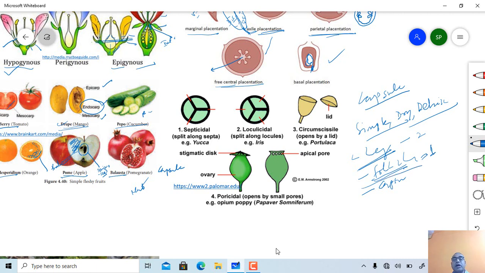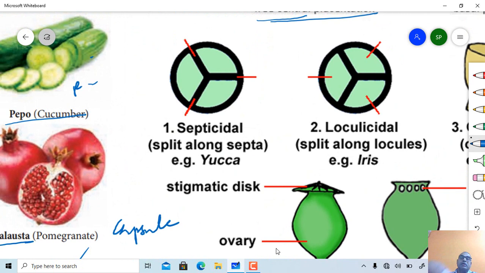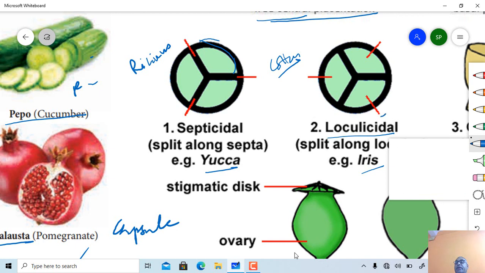Here one can observe septicidal type of fruit. You can observe this type of fruit in Ricinus, or in Yucca. Here dehiscence of the fruit occurs along the septa. In loculicidal type of fruit, this can be observed in Iris or in cotton fruit. Here the dehiscence of the fruit occurs along the longitudinal lines present on the pericarp.